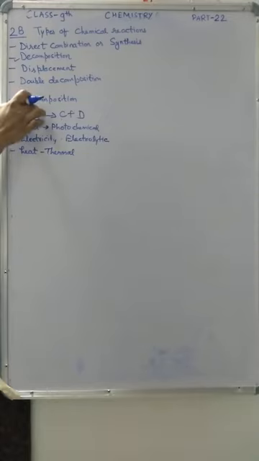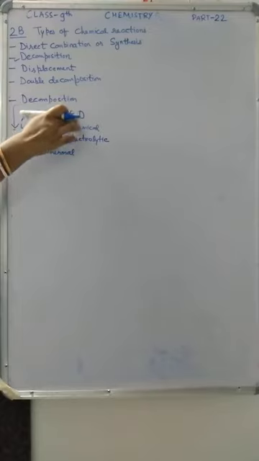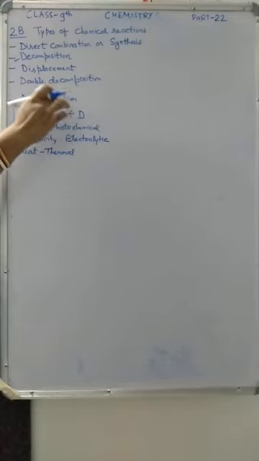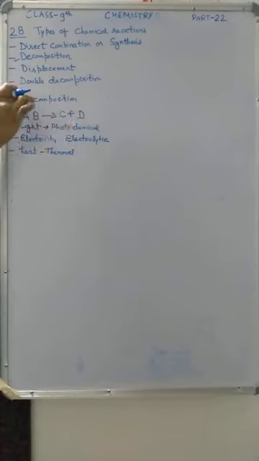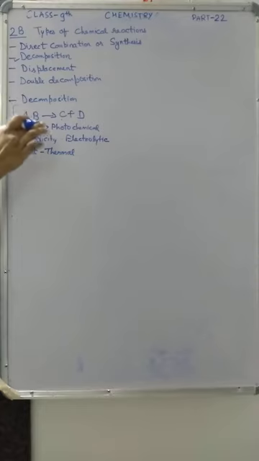When one compound is breaking into two or more simpler substances, either elements or compounds, that type of reaction is called decomposition reaction. For decomposition reaction, three conditions are there. First is light: when decomposition is done in the presence of light, it is called photochemical decomposition reaction.